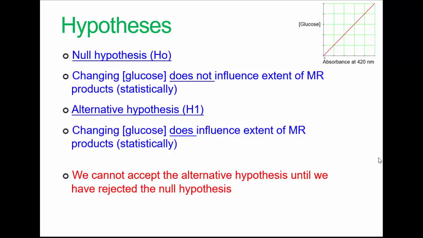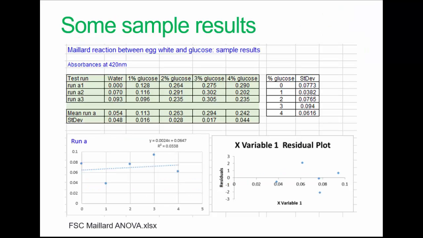But we also have the alternative hypothesis. Change in glucose concentration does influence the synthesis of Maillard reaction products in a statistically significant way. It's worth pointing out we must reject the null hypothesis before we can accept the alternative hypothesis.